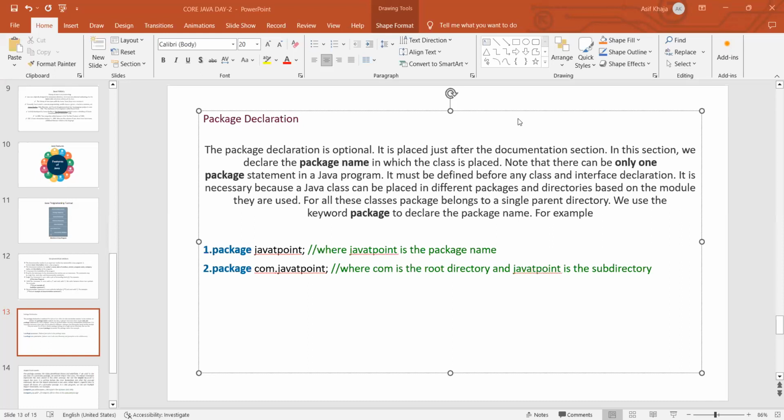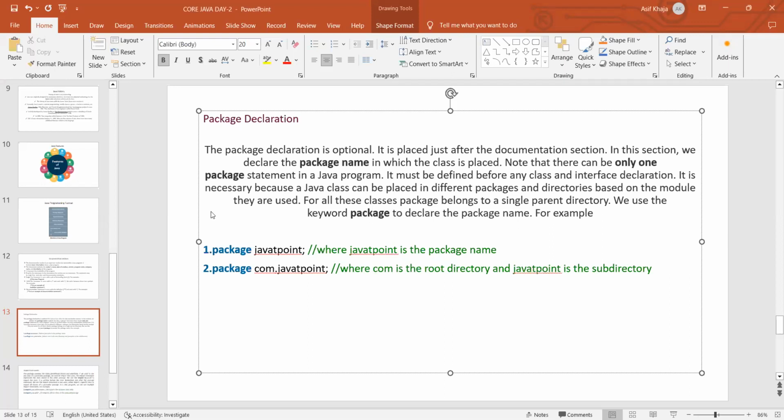There can be only one package statement in a Java program, and it must be defined before any class and interface declaration. It is also necessary because a Java class can be placed in different packages and directories based on the modules they are used in. We have to use the keyword called package.